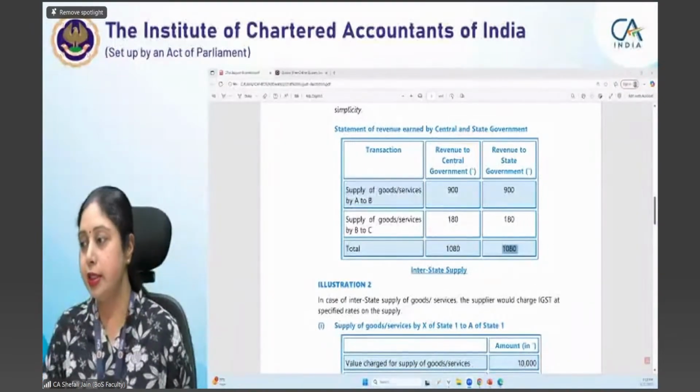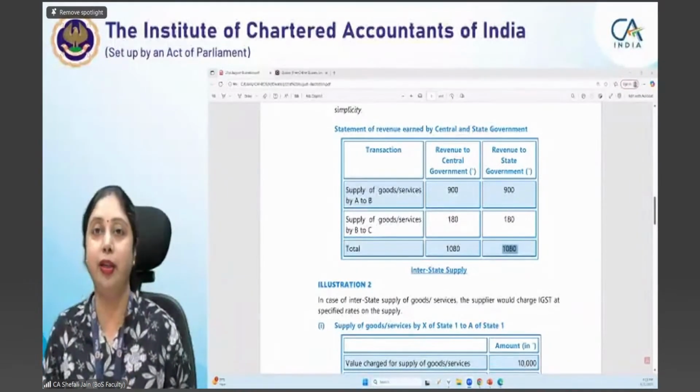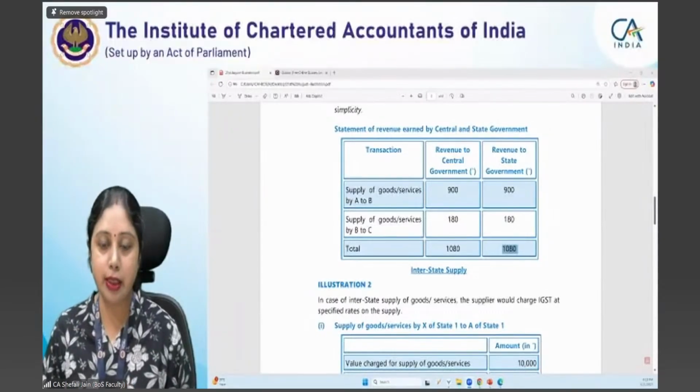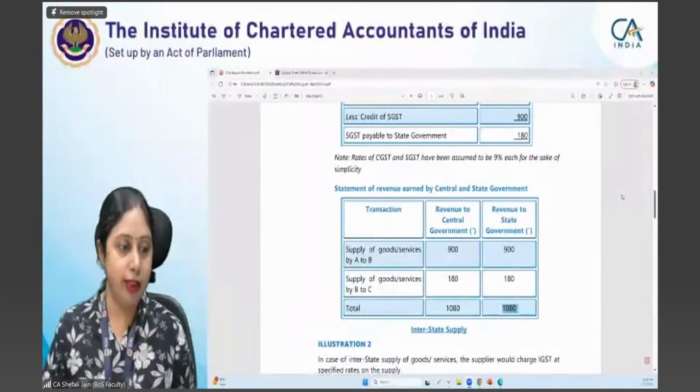Yes, Riddhiben, this illustration is there in the study material in chapter 1, GST in India and introduction. There are 2 illustrations there. Page number I will let you know.